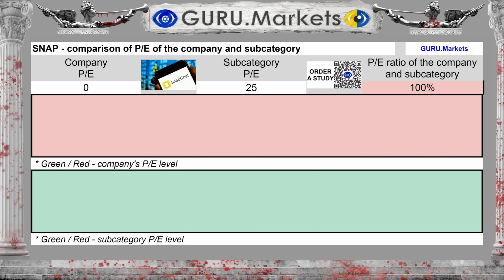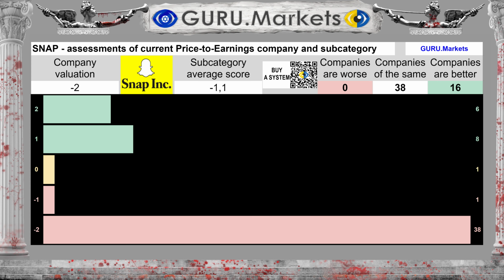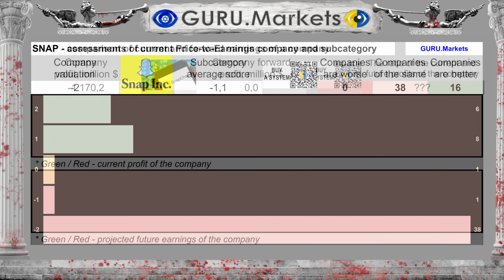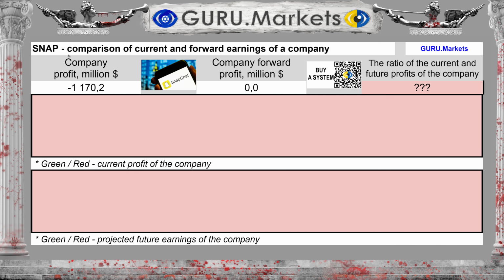The ratio of the company's market value to its profit corresponds to 0, while the average in the subcategory is 25, which is worse than in the subcategory. Assessment of the company's stock price to profit ratio in comparison with companies in the subcategory: very bad, -2 points. Profit for the last 12 months was -$1,170 million.